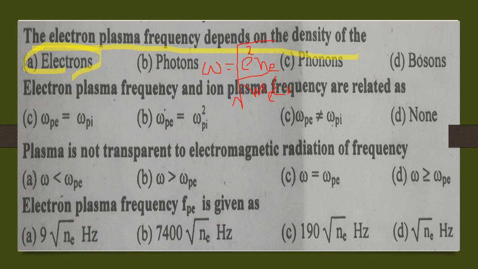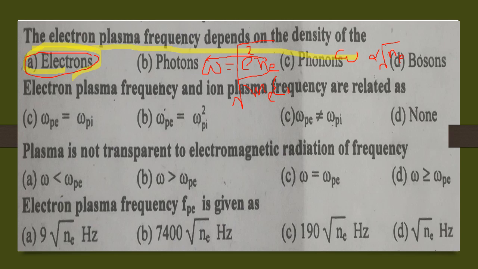We can see this omega and Ne, the number of electrons per unit volume, are related: omega is directly proportional to the square root of the number density of electrons, Ne. So electron plasma frequency depends upon the density of electrons.